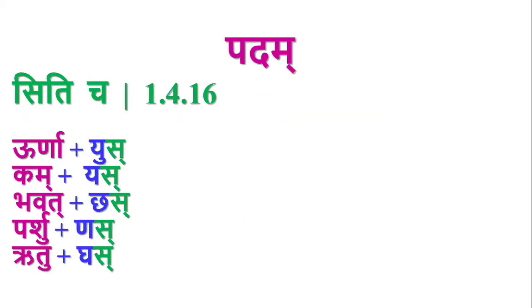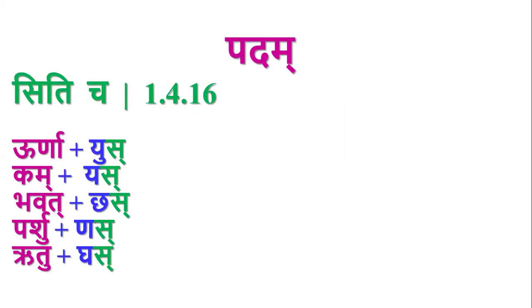Example for each: us is added to the pratipadikam urna, yes is added to kam, chas is added to bhavat, nas is added to parshu, gas is added to rutu. So whenever there is tit pratyaya in front, then the anga, these words urna, kam, bhavat, parshu, rutu, are called as pada, is the meaning of this sutra. Siticha, whenever there is sit pratyaya, anga is called as pada.